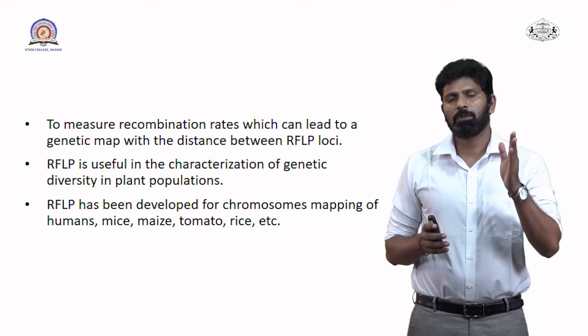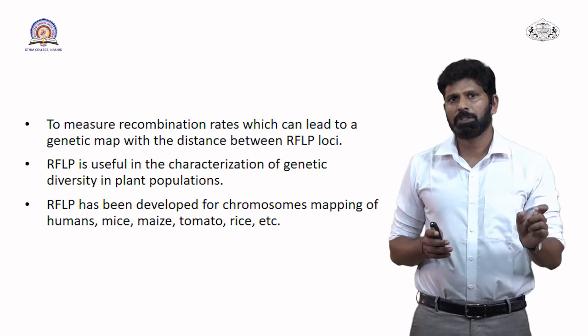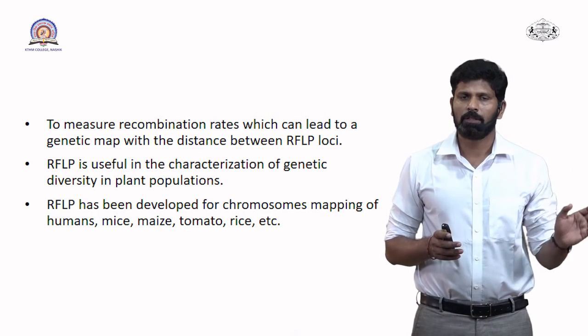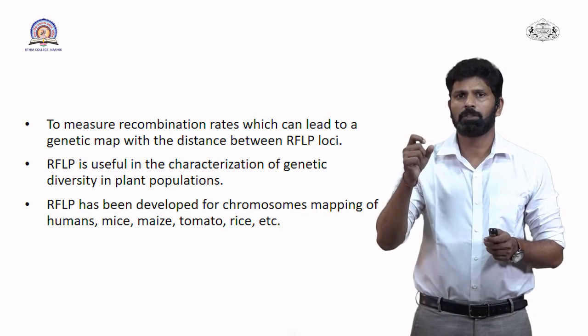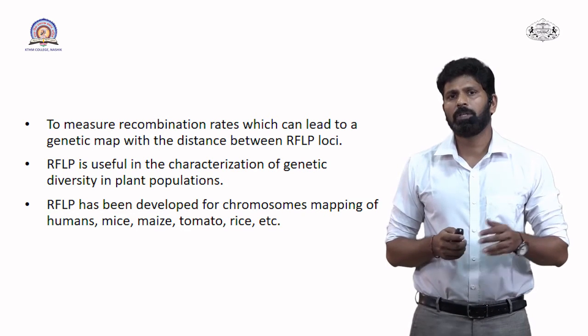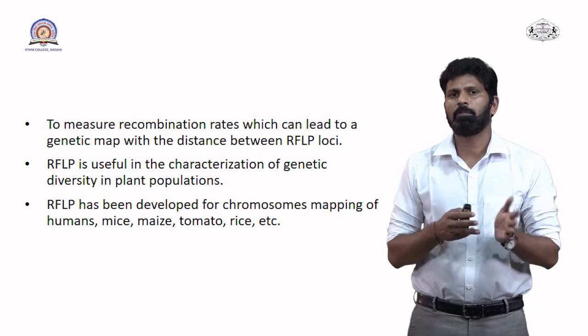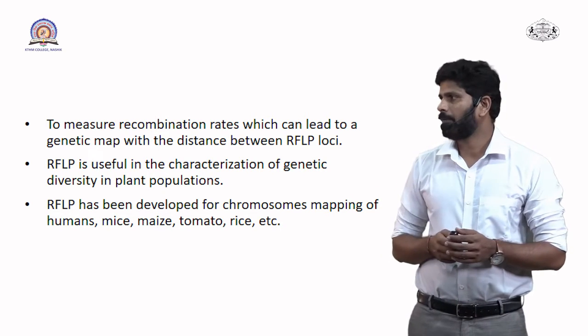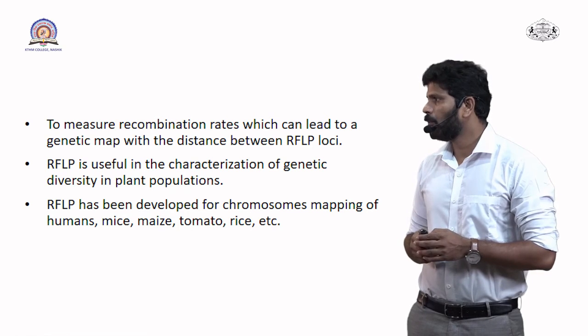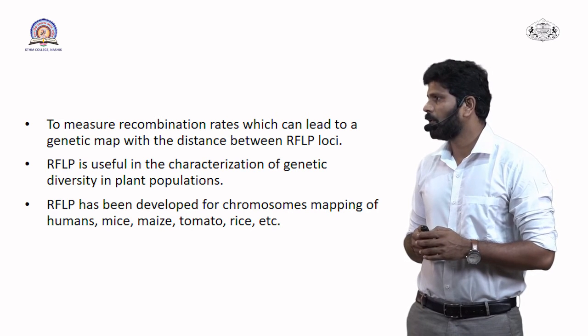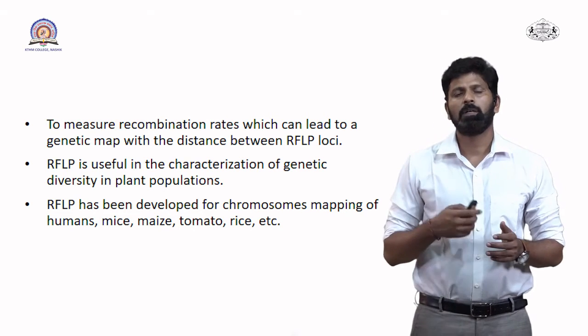Then again, to measure the recombination rates, which can lead to a genetic map with the distance between RFLP loci. We know that there is a particular restriction site on a particular DNA fragment, and that is called a locus, and so we can build up the maps of that genetic marker on the basis of RFLP.